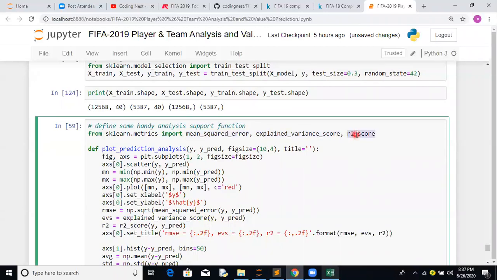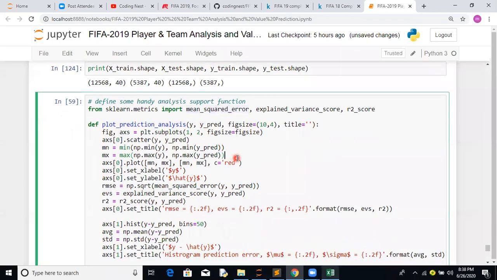R2 score is 1 minus SSE divided by SST. These are the three metrics. Which one to take is normally given by the Kaggle competition. Sometimes they require mean square error, or R2 score, or RMSE, root mean square error. So here we have created a simple function for it.